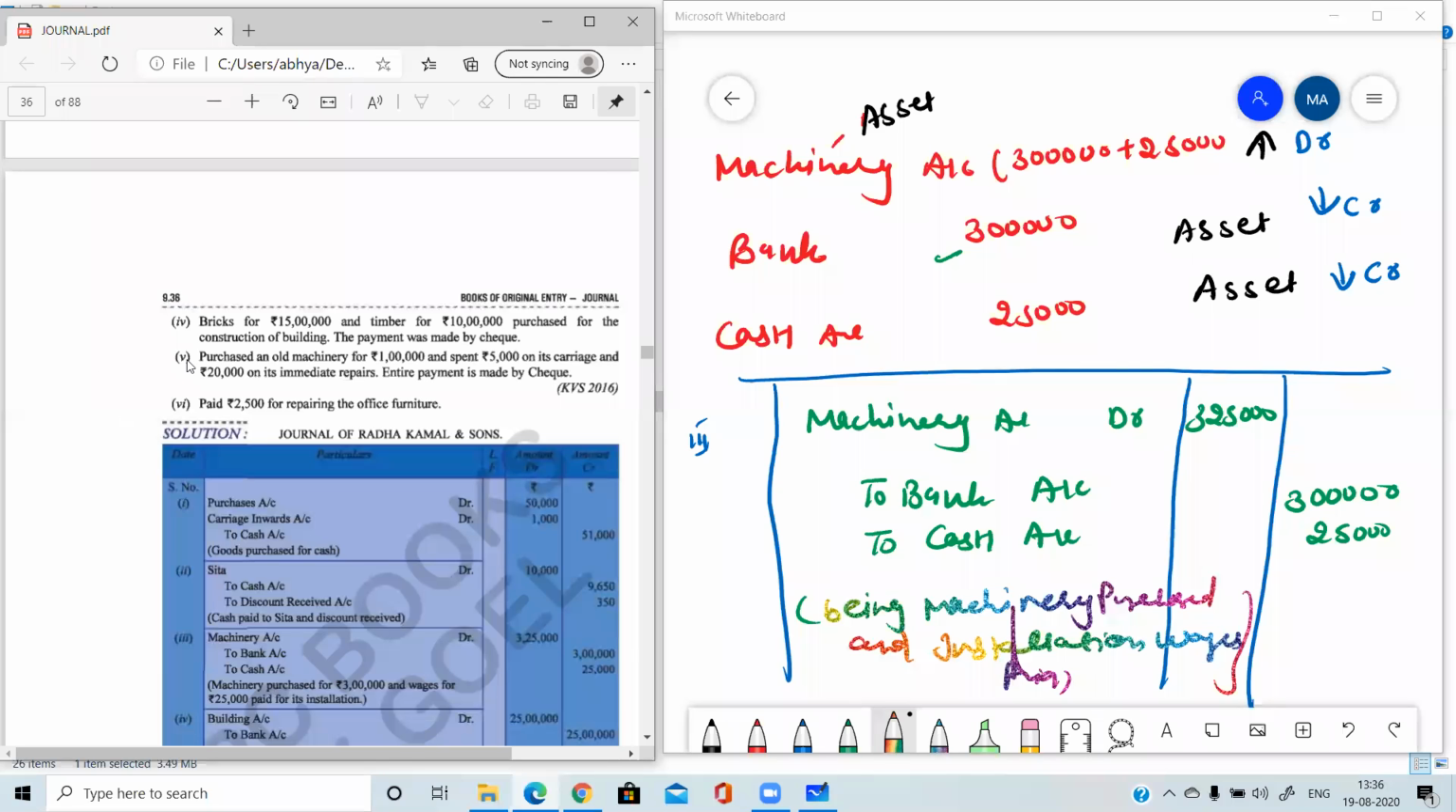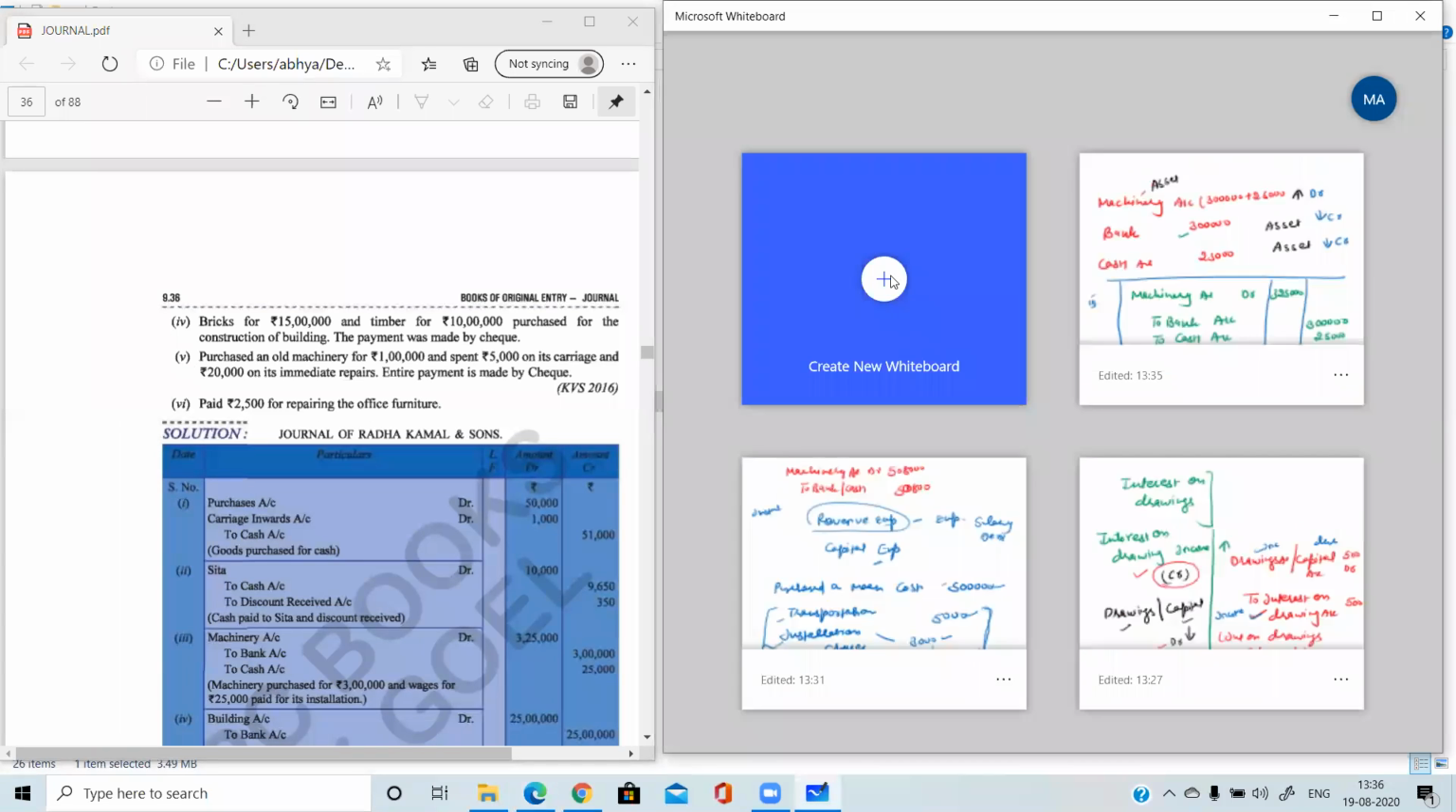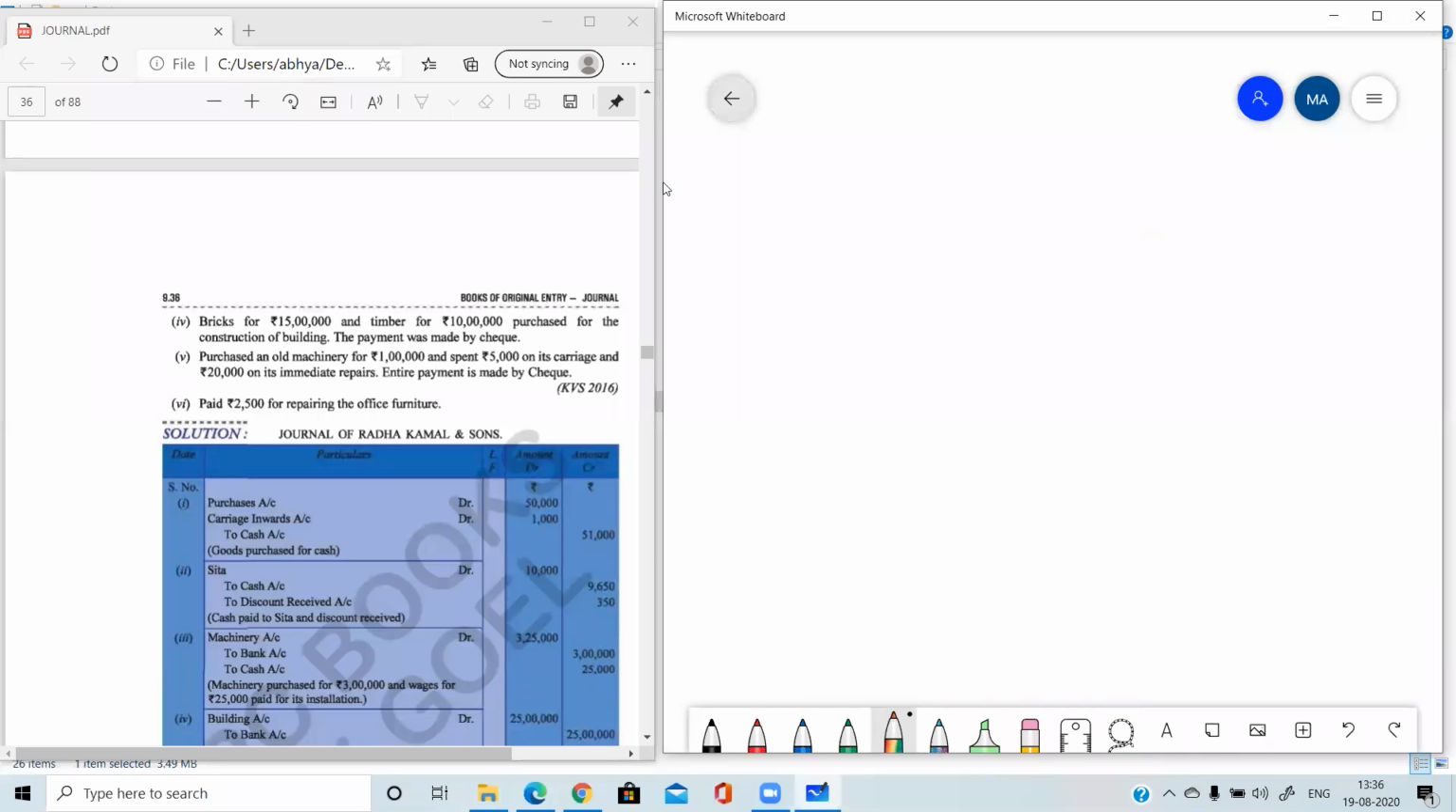Fifth part. Purchased an old machine of the similar type. One more transaction we are doing. Purchased an old machine. Fifth part of the question. Again, we have purchased the machine for what amount? 1 lakh. Okay. Then spent rupees 5,000 on its carriage. Carriage means transportation. Transportation charges or carriage charges. Rupees 5,000. And rupees 20,000 on its immediate repairs. Means the machine was old, second-hand machine we are purchasing. So it was needing some repairs to make it usable.